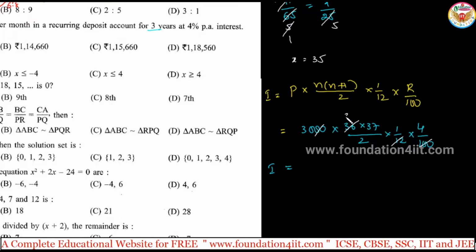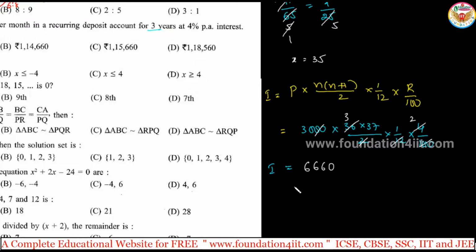130 left. 12 ones are 12, 3. Again, 2 ones are 2, 2. 30 into 3 into 37 into 2. So 30 times 3 is 9. 37 into 2. So okay, everything you multiply. Okay, this is the interest part. 6,660, the interest we got, no?